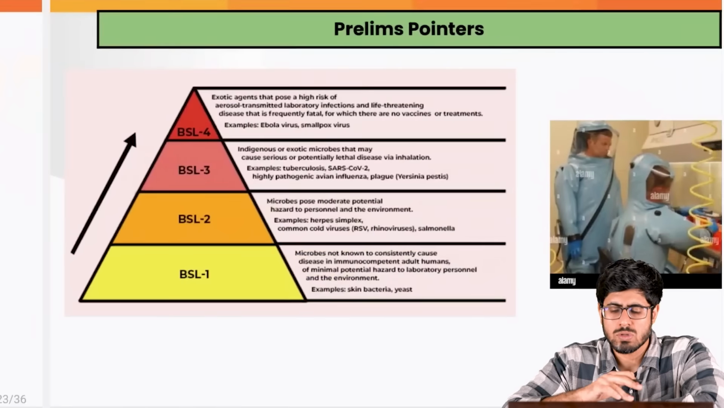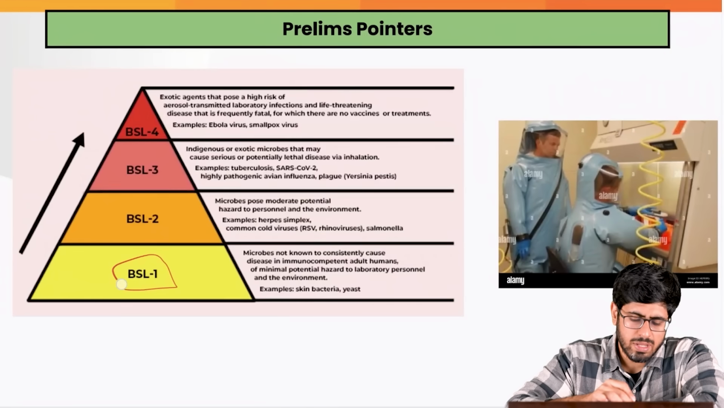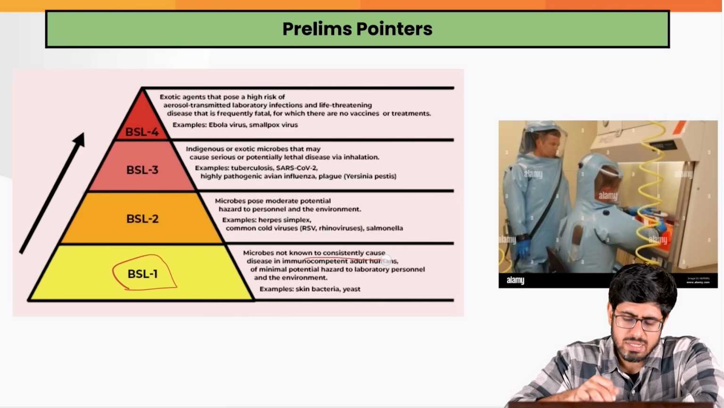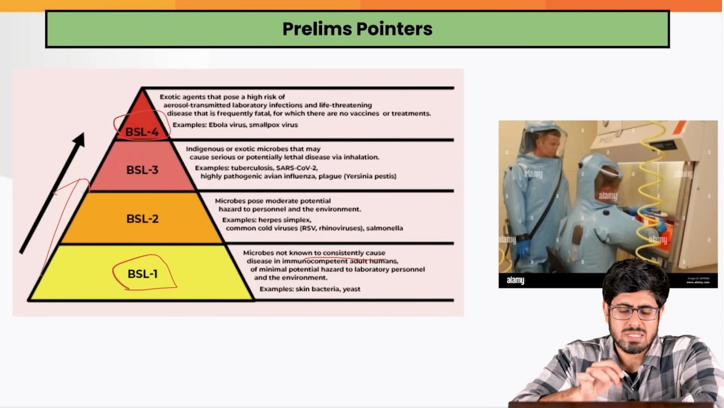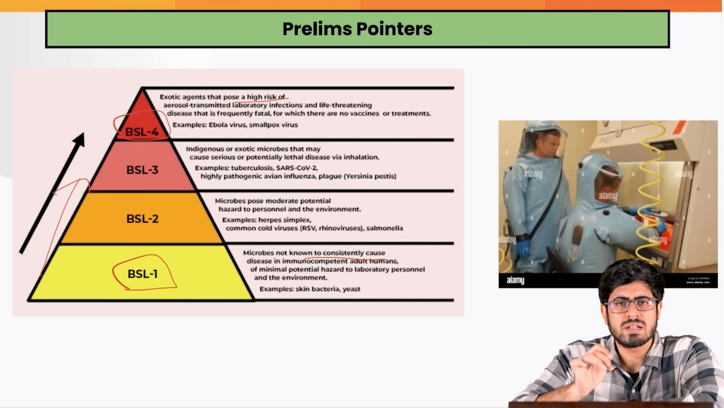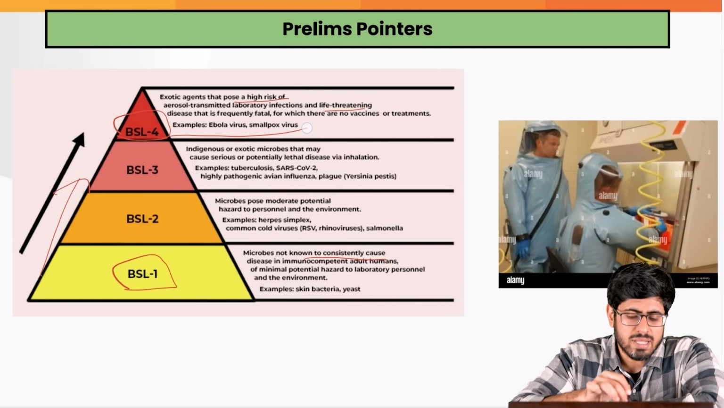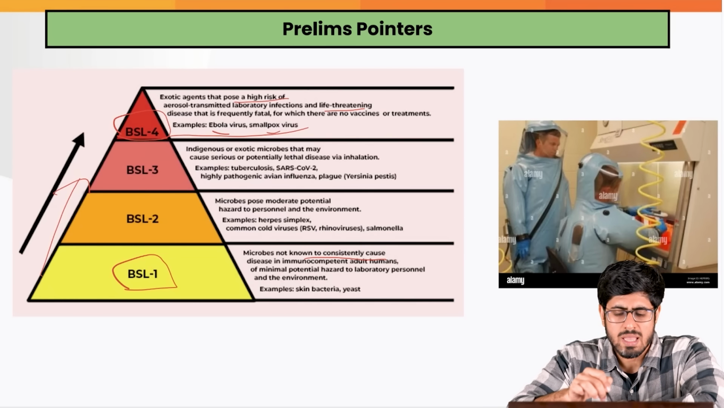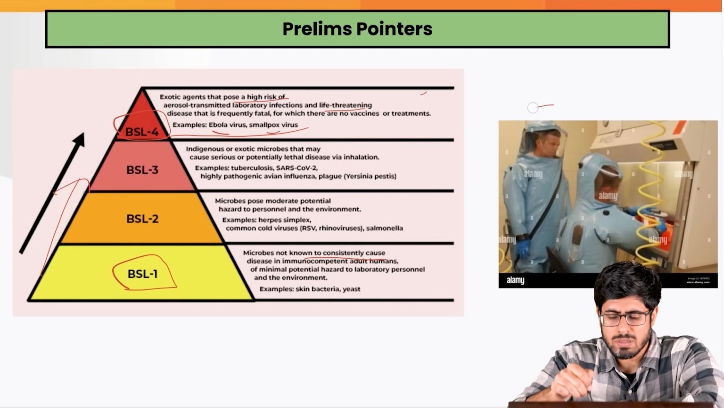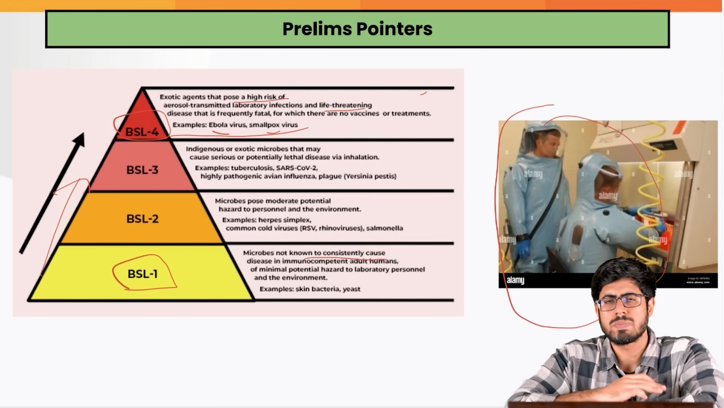There are 4 levels of such labs. In level 1, there is nothing known to consistently cause any disease, and as we go forward to BSL-4, we see such exotic agents which are known to have a fatal risk, which are prone to be very deadly, life-threatening. For studying such viruses such as Ebola, Nipah virus, smallpox virus, we have created such labs with a lot of protective equipment for the people who study them.